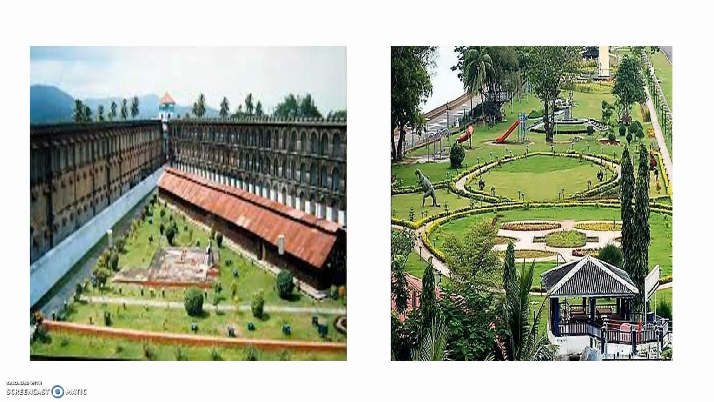See, now let us see the image of the Cellular Jail. This is the Cellular Jail and this is Marina Park, Port Blair. The capital of Andaman and Nicobar is Port Blair, I said. In that Port Blair, one park is there, Marina Park. This is the park and this is the Cellular Jail in Andaman and Nicobar. During the British rule they constructed this, and those who fought for freedom were kept in this jail only.